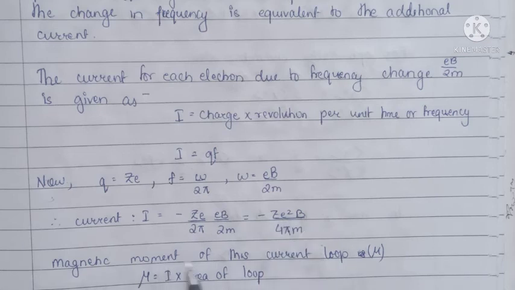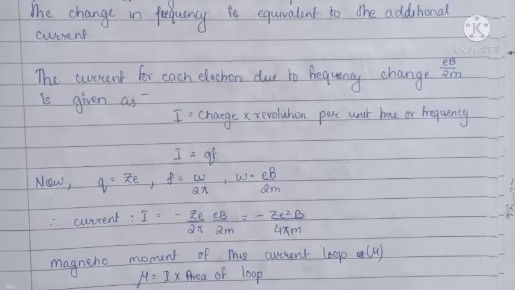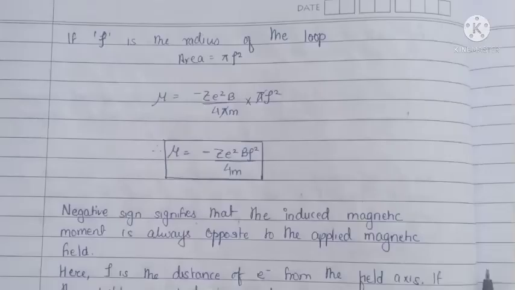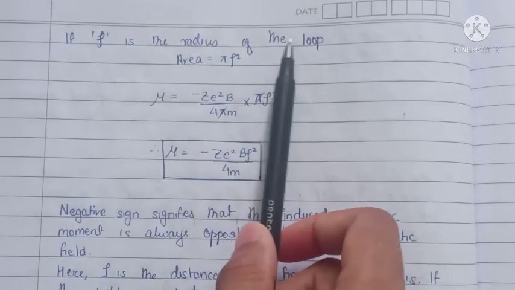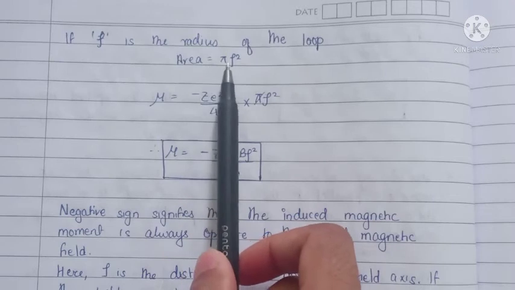Now the magnetic moment of this current loop is given by I into the area of the loop. If rho is the radius of the loop, then the area is equal to pi rho square.